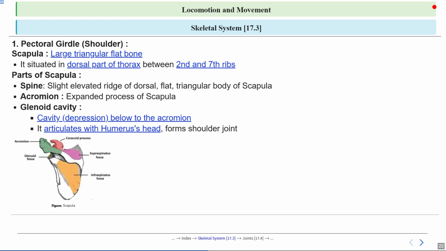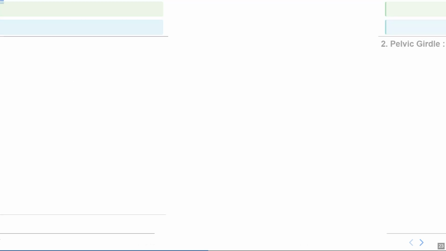So here's an image of the scapula, and you can visualize this to learn this structure or the different parts of the scapula. You can see the acromion, you can see the location of the glenoid. You can see the other main parts of the scapula.